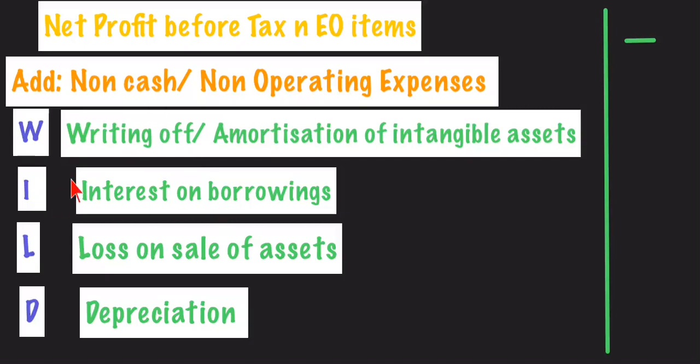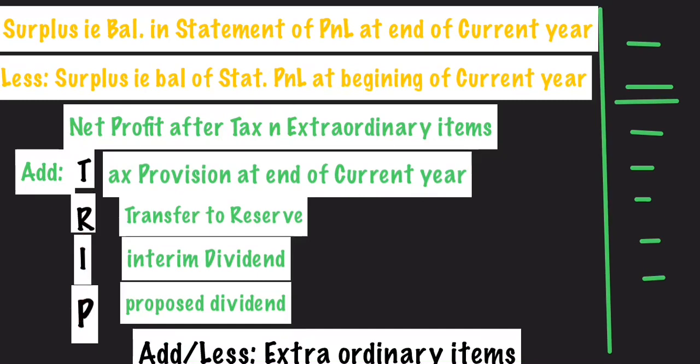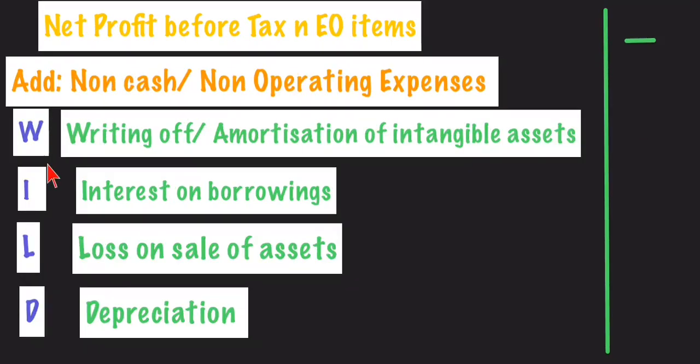I for interest on borrowings. Interest on borrowings is a finance charge, not a part of your operating activities. So again it will be added back. L, loss on sale of assets, is again a non-operating expense, added back. D, depreciation, is an operating expense. Okay, remember this. Depreciation is an operating expense, but the nature of depreciation is what? The nature of depreciation is non-cash. So that's why we have to add back depreciation. So the first step is your trip, and the second step, non-operating and non-cash expense, WILD.